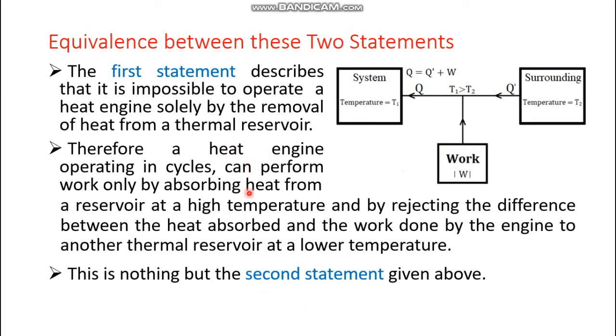The second statement is actually in the opposite manner. The first statement is saying it is not possible. Okay, and the second statement is saying it is possible to do, but in that case the flow of heat should be in the reversed order. That means from the higher temperature body to the lower temperature body. So both are actually the same.